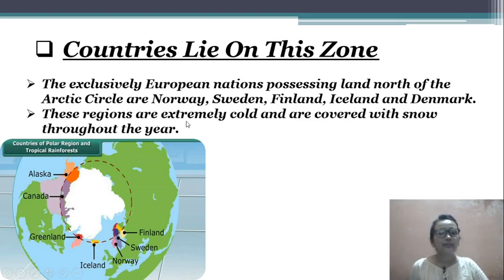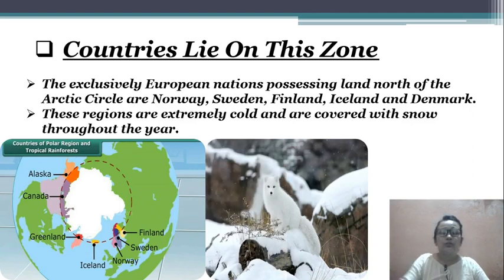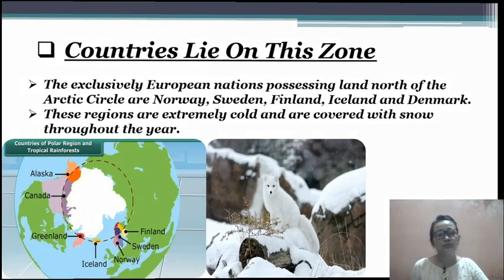Those regions are extremely cold. We can't bear it. It is extremely cold and covered with snow throughout the year, from January to December. As you can see in the image, the places which are covered with snow throughout the year are very, extremely cold.